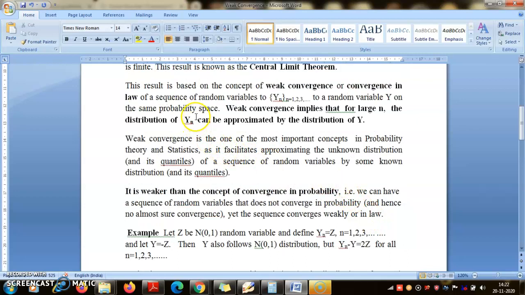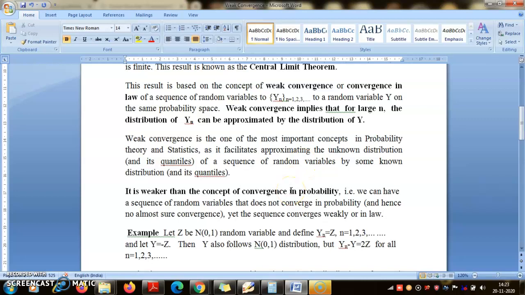Pointwise convergence was that Yn(ω) goes to Y(ω) for every ω. Here we are not talking about the convergence of the sequence Yn(ω) to the number Y(ω). We are rather talking about each random variable having a probability distribution. We are saying that the probability distributions of Yn can be approximated by some common distribution for large n.